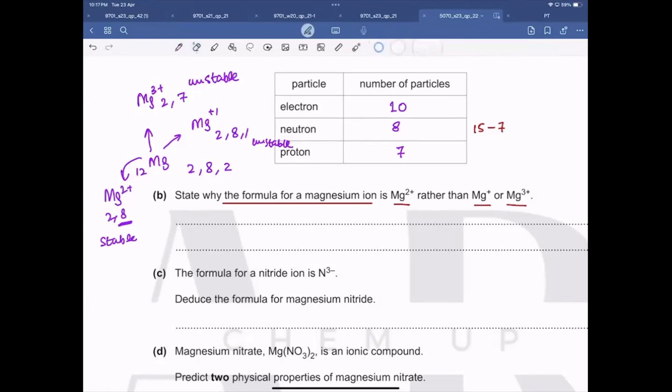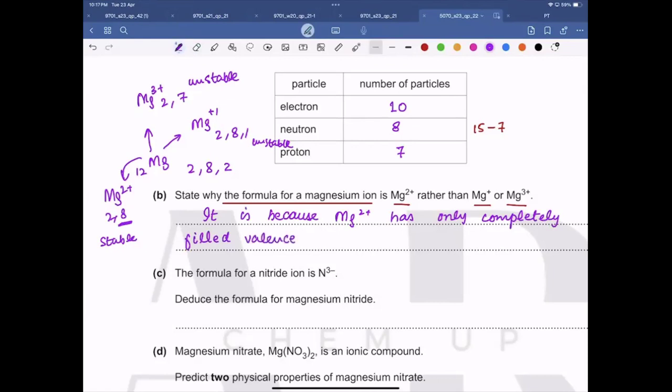So we are going to write over here, it is because Mg2 positive has only completely filled valence shell. As I use the term only, it means that neither Mg positive nor Mg3 positive has a complete valence shell. Is this clear? Yes, Moise. Good.